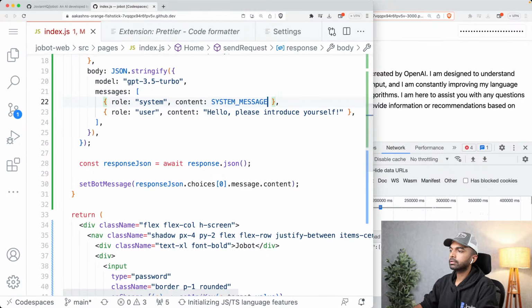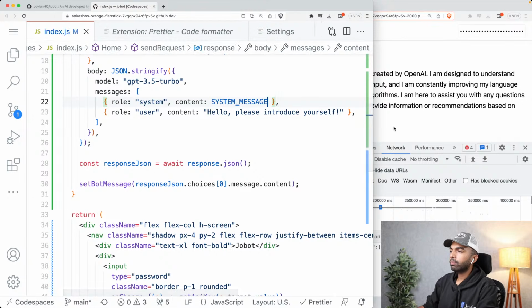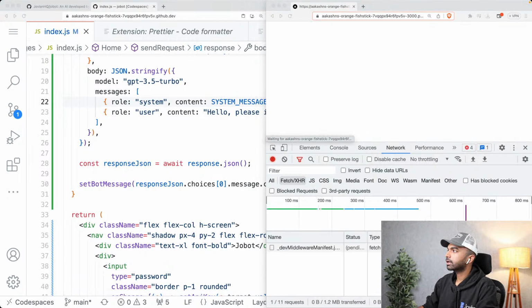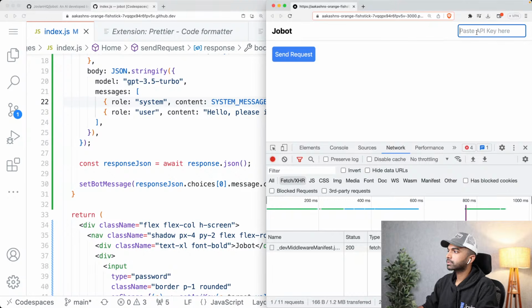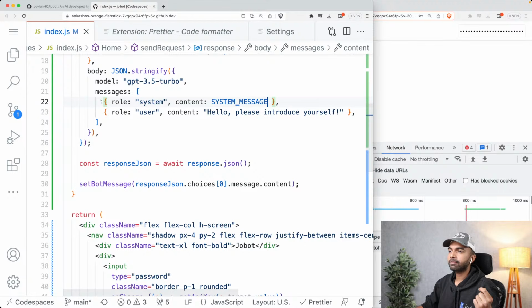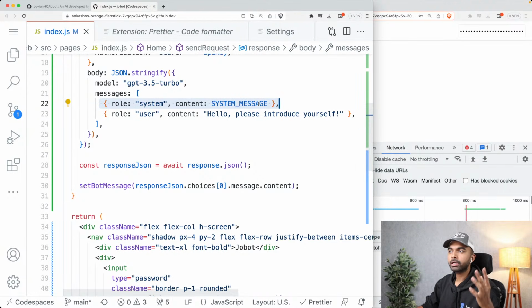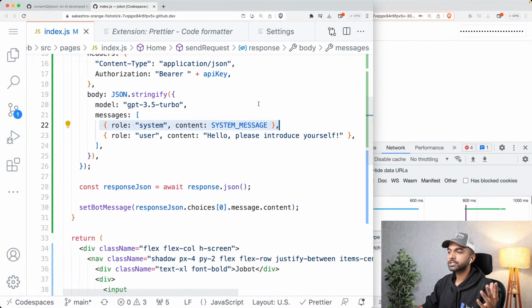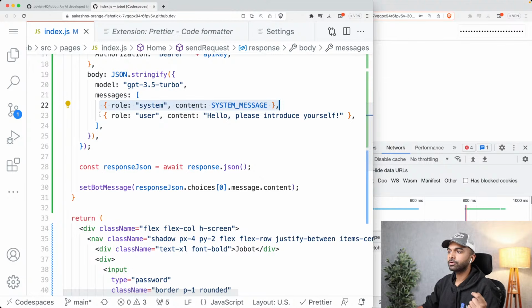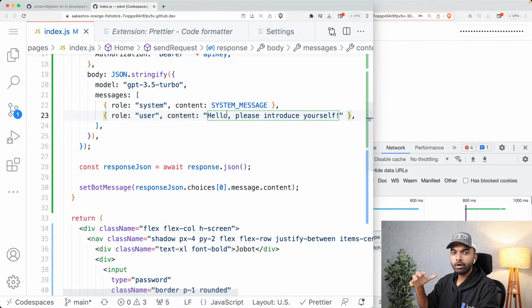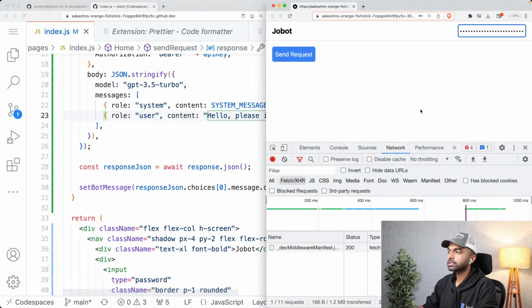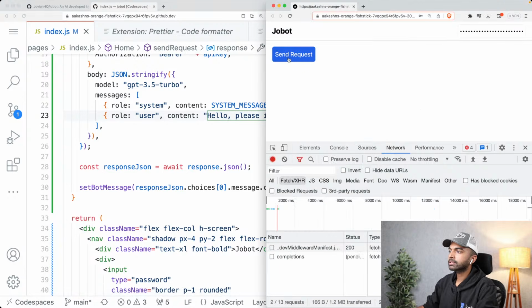And we're going to pass that system message as the first message over here. So content system message. So now, let me just reload the page here so that we can see this in action from scratch. So now when we click send request, two messages are going to be sent. The first is the system message with the content, you are Jobot, a helpful, versatile AI assistant. And second is the user message, which is something we've hard coded. Please introduce yourself. So let me click send request. And in a second, you should get back a response.